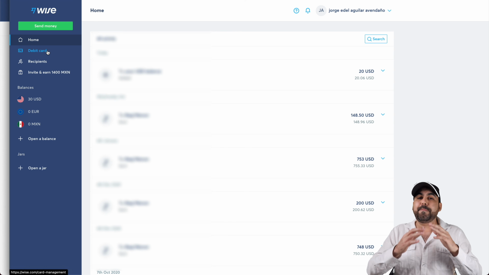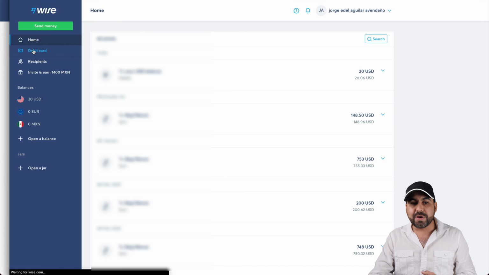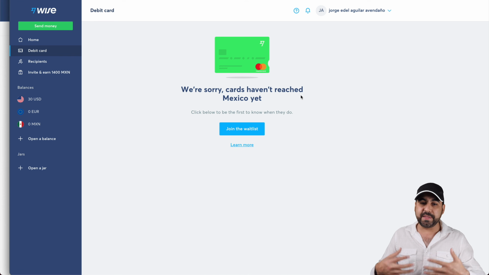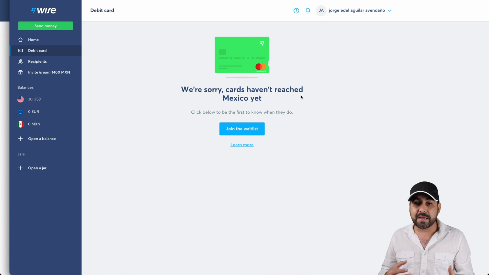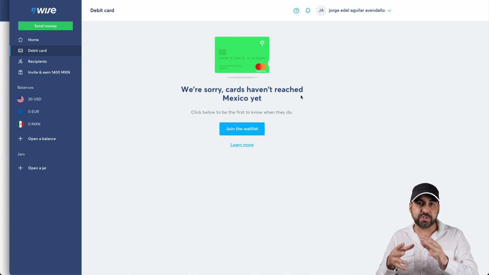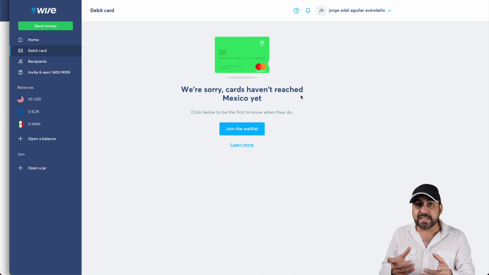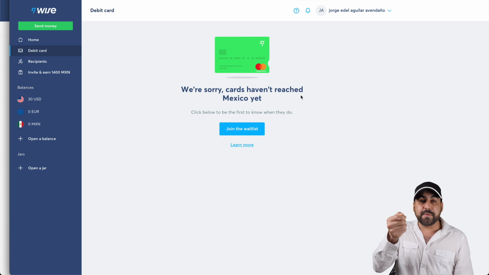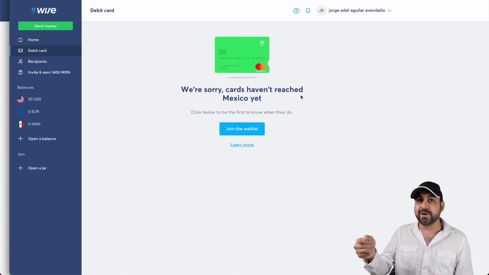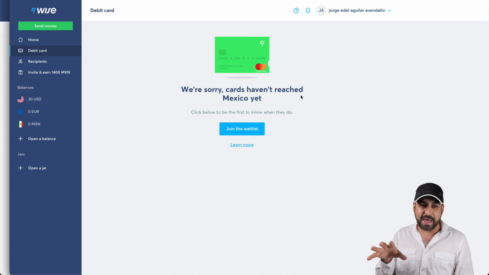Third benefit, depending on the country that you're in, you can ask for a debit card, all right? So I'm in Mexico, it's not available yet, so I'm on the waiting list. But if you're in the US, I think Canada and Australia and some other countries, obviously Europe, you get a debit card. So basically you can go shopping anywhere in the world with the balance that you have inside of TransferWise to go buy stuff, all right? So basically you're getting the idea of several benefits that you can get from that, all right?